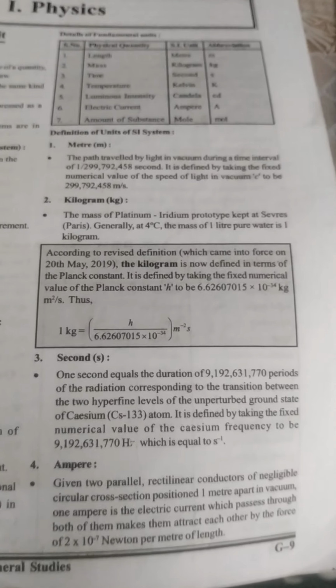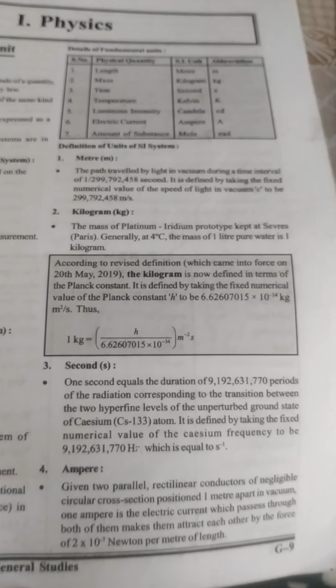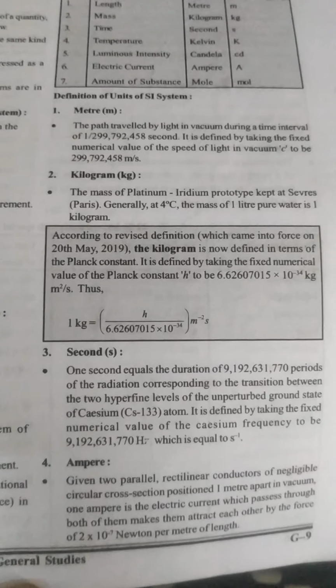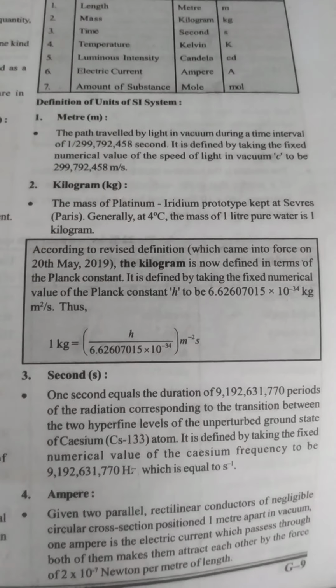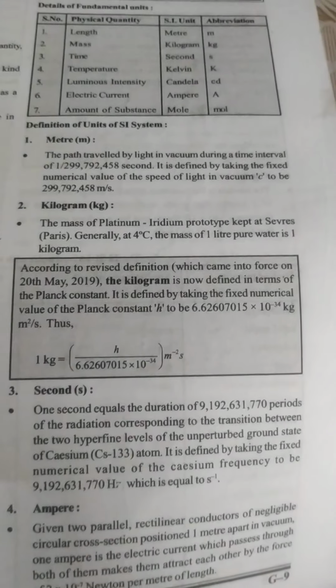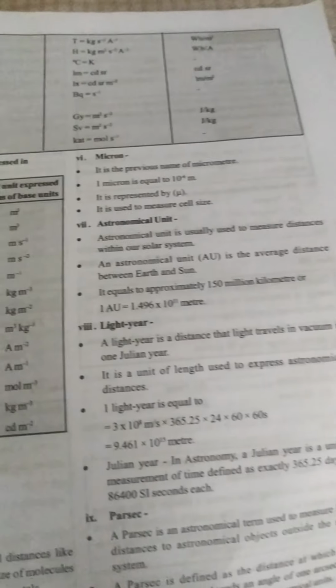So current is measured in ampere, like 2 ampere current is coming. Whenever we have to look for the electric current unit, we say that it is in ampere. So these were some of the quantities in SI system.